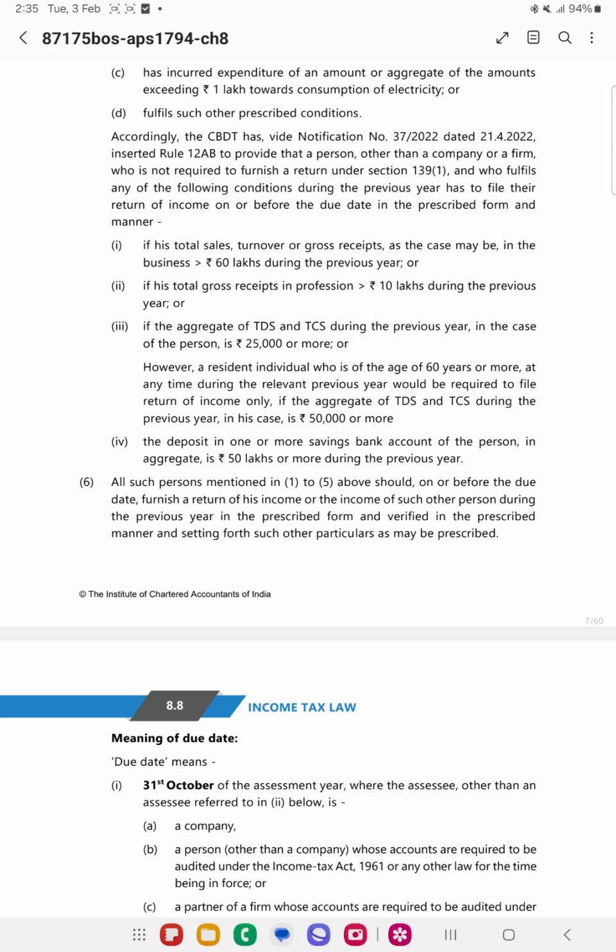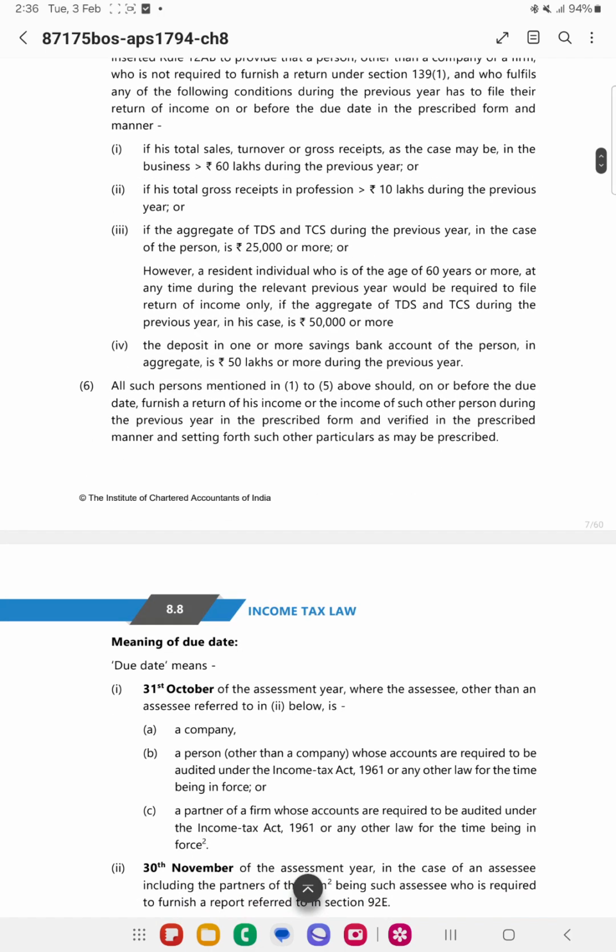And then deposit in one or more savings bank account is 50 lakhs or more during the previous year. So if the deposit is 50 lakhs or more, then in such cases the return of income needs to be filed. All such persons mentioned in 1 to 5 above should, on or before the due date, furnish the return of income.